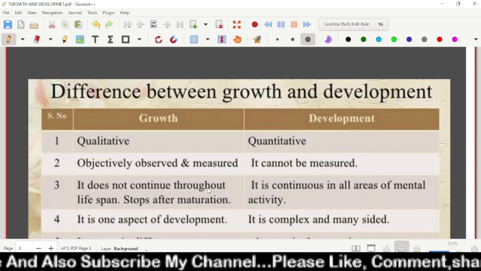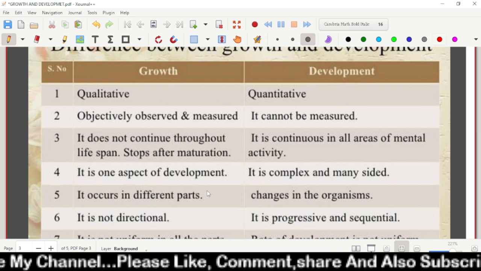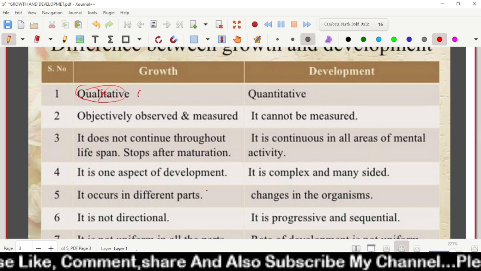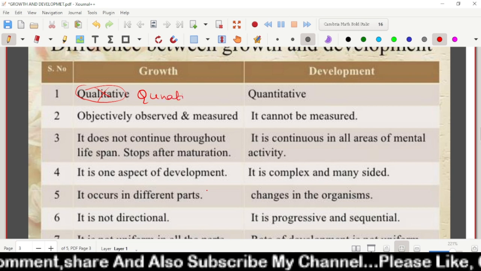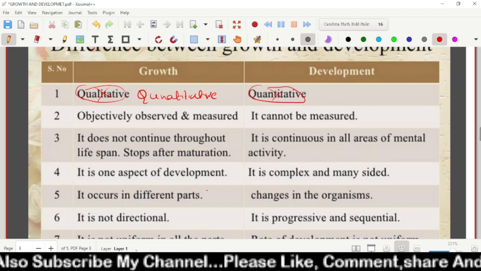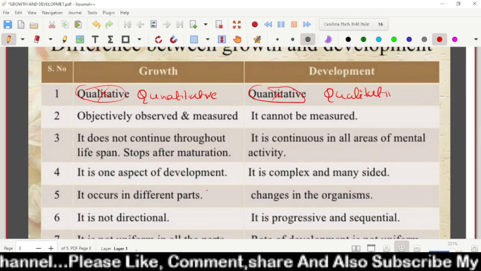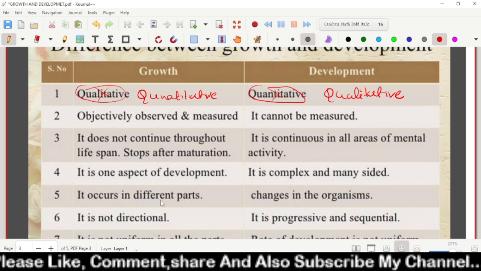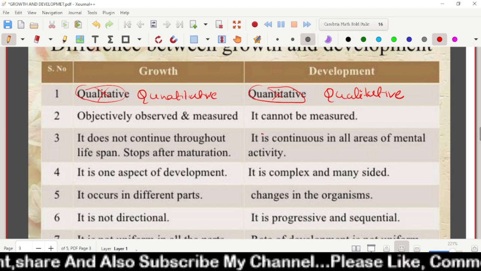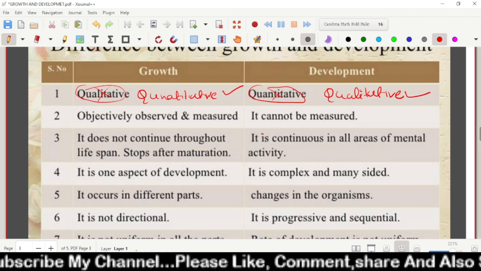Let's see the difference between growth and development. One mistake here: quantitative it is. Yes, quantitative. And this one is qualitative. So growth is quantitative changes, and development is qualitative changes. We can say growth is quantitative changes, and development is qualitative changes.